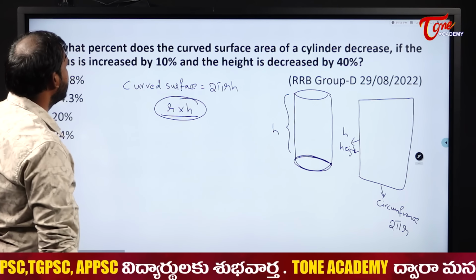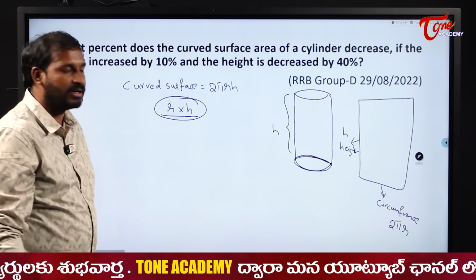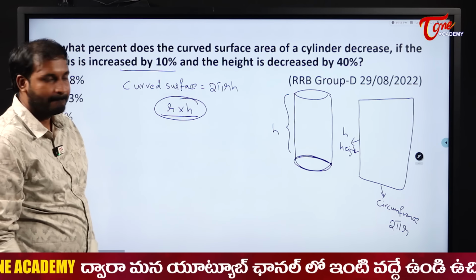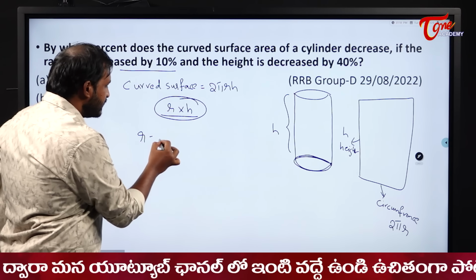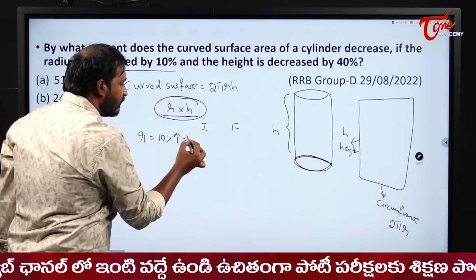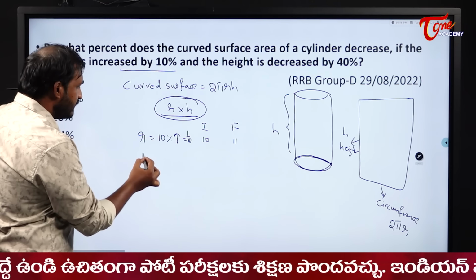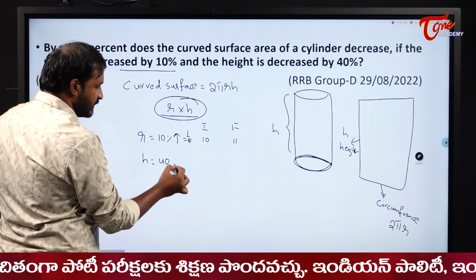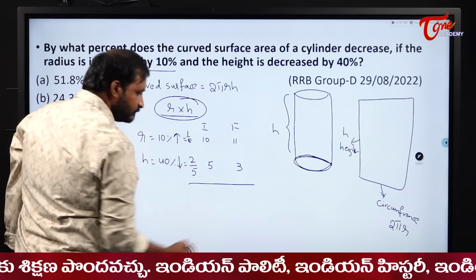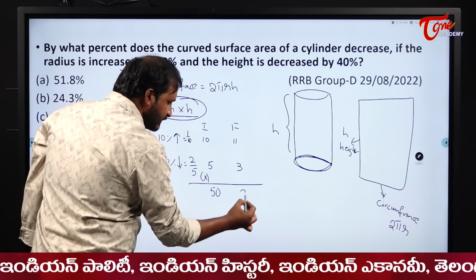So what happens to the area if the radius is increased by 10% and height decreased by 40%? Okay, radius is what? Increasing by 10%. So initial radius and final radius will become what? 1 by 10. So it will become 10 and 11. When it comes to height, it is decreased by what? 40%. That is 2 by 5. So 5 and 3. So 10 5s are 50, 11 3s are 33.